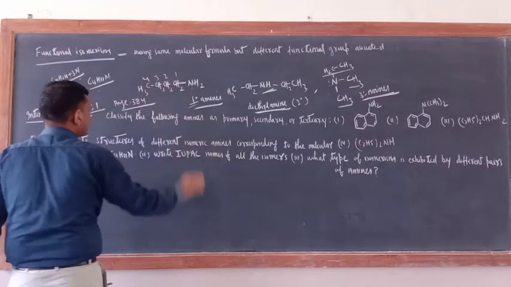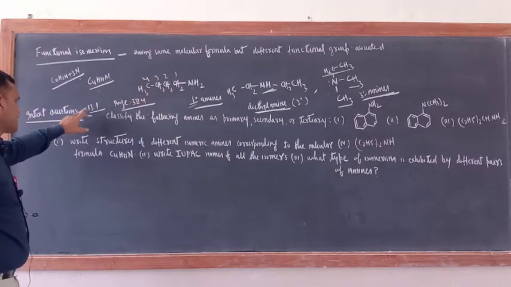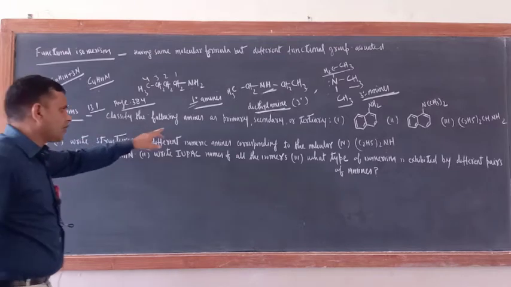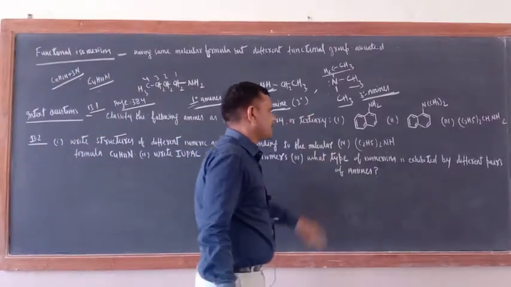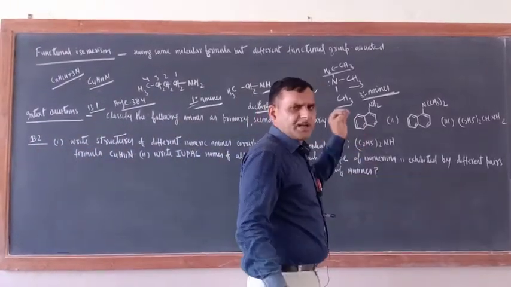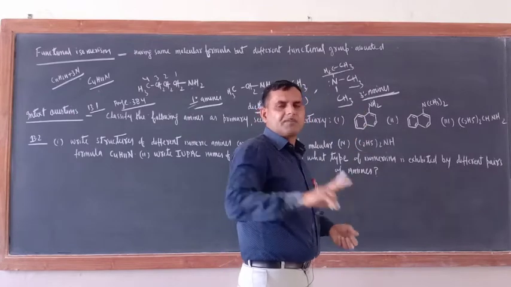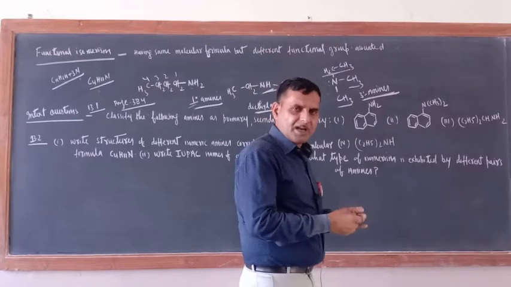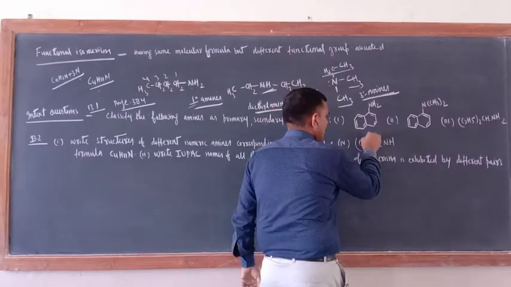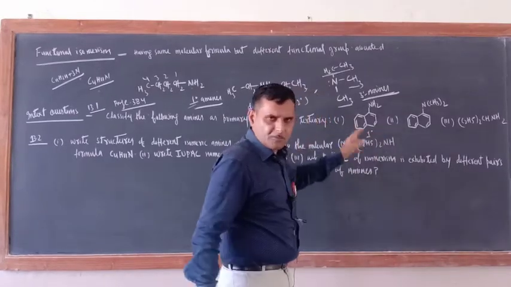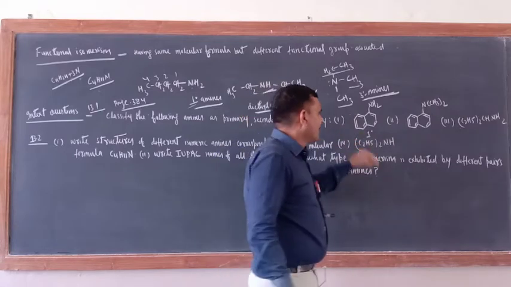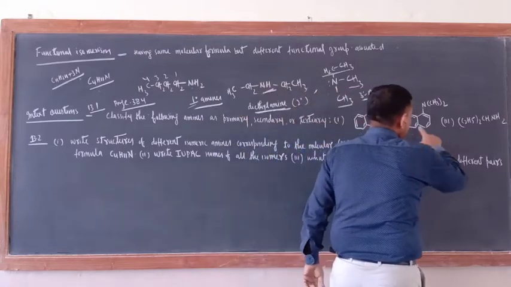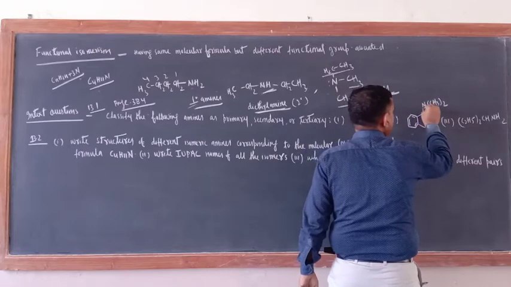Page number 384. Okay. So just see here, this is 13.1. Classify the following amines as primary, secondary and tertiary. So just see, it is very easy. The 1 degree amines functional group is NH2. Wherever you are seeing one NH2 functional group, that is 1 degree. This is 1 degree aromatic amines. Okay. Now what about this one? Here N is the functional group.